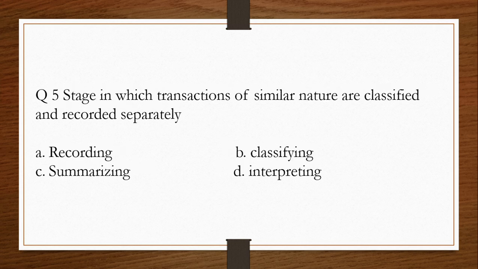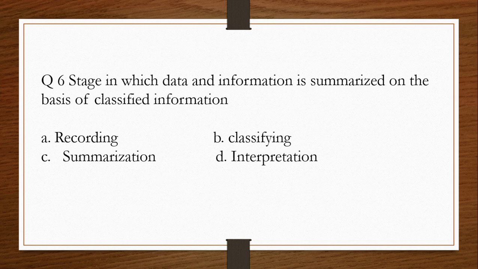Question number 5. Stage in which transactions of similar nature are classified and recorded separately. A. Recording. B. Classifying. C. Summarizing. D. Interpreting. The answer is B. Classifying. Question number 6. Stage in which data and information is summarized on the basis of classified information. A. Recording. B. Classifying. C. Summarization. D. Interpretation. The answer is C. Summarization.